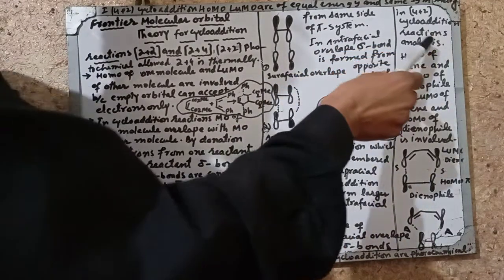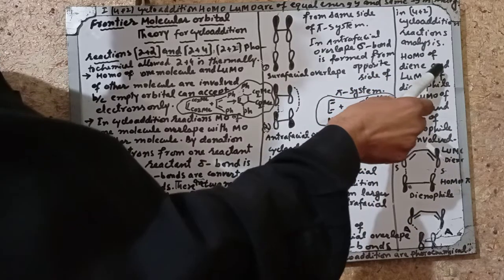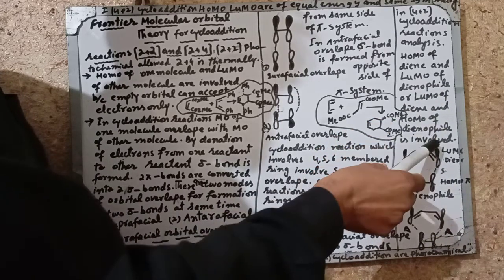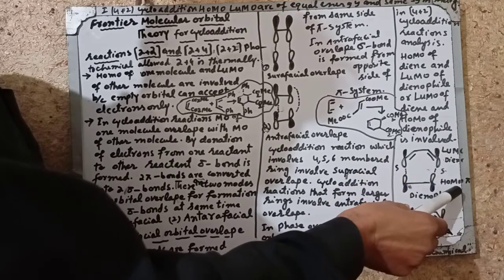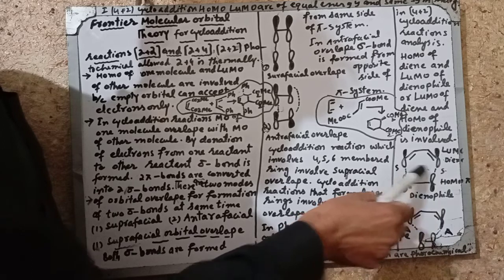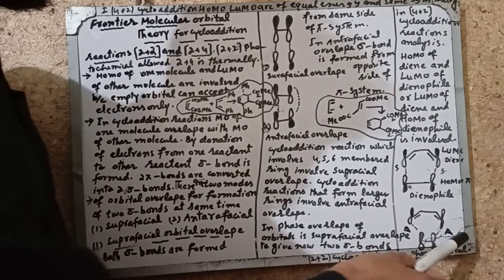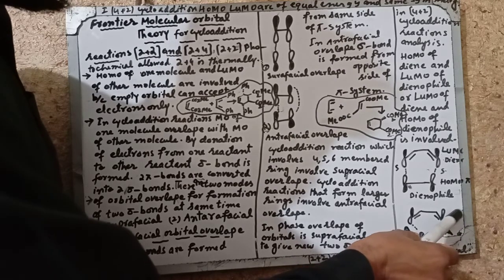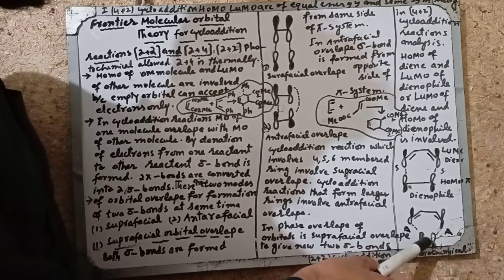In 4 plus 2 cycloaddition reactions, analysis shows that the HOMO of the diene and the LUMO of the dienophile, or the LUMO of the diene and the HOMO of the dienophile, are involved. This is the LUMO of the diene, this is the HOMO of the dienophile, and this is the suprafacial overlap: negative lobe with negative and positive with positive. This is the antarafacial overlap, this is the LUMO of the diene and this is the HOMO of the dienophile. So this is the antarafacial overlap, where negative overlaps with positive.